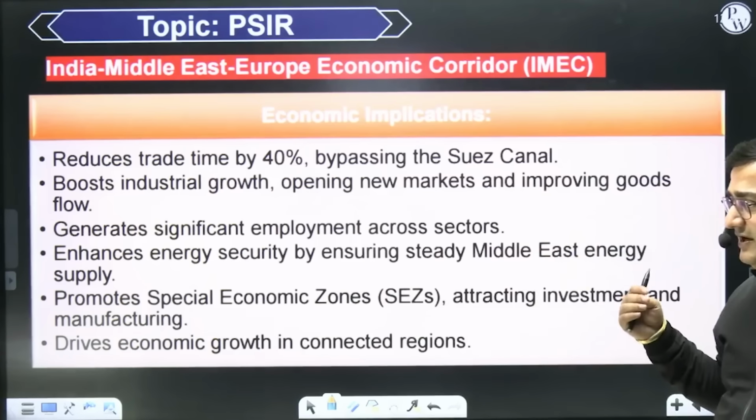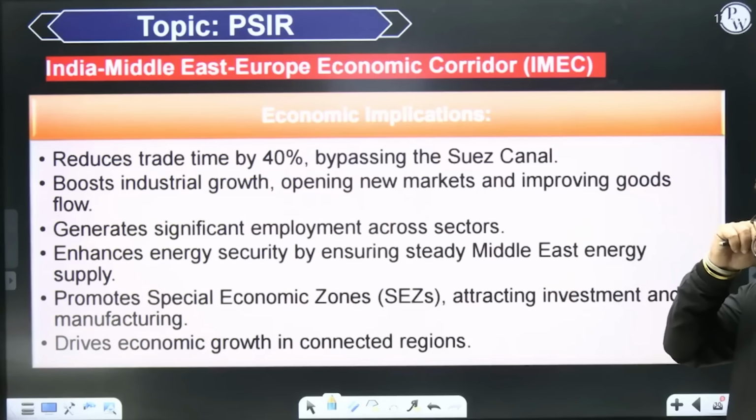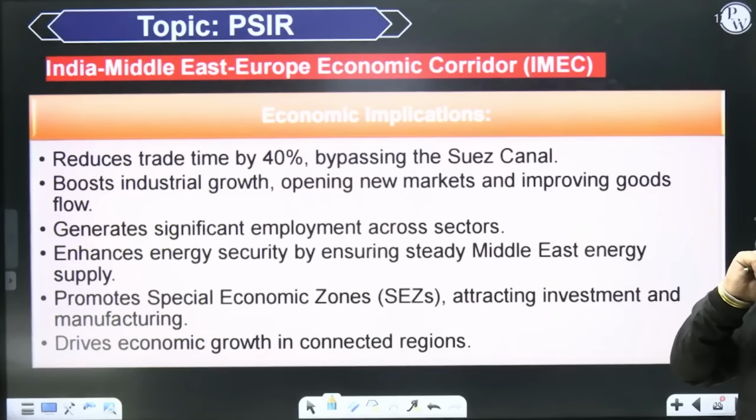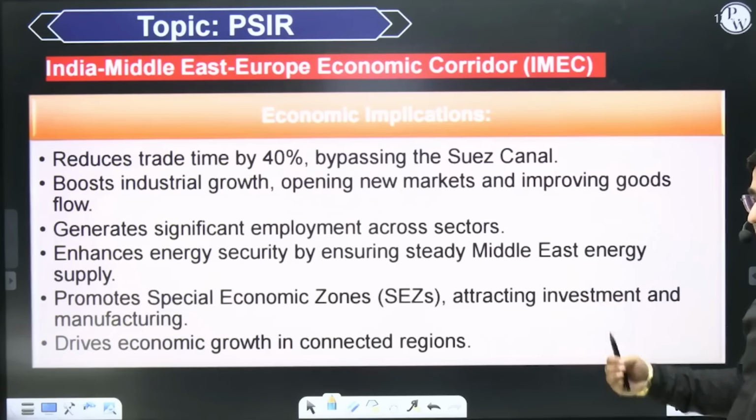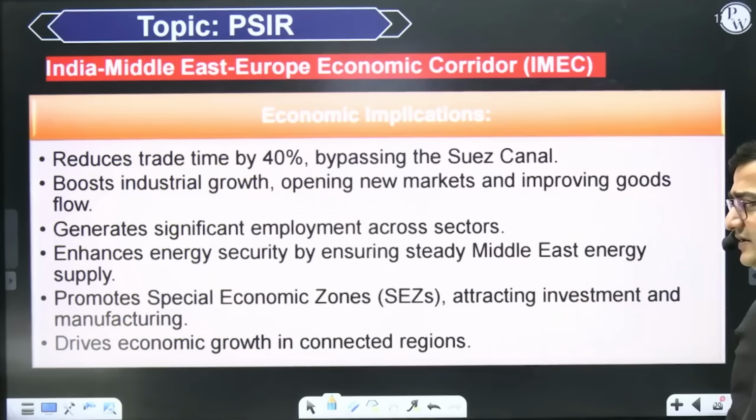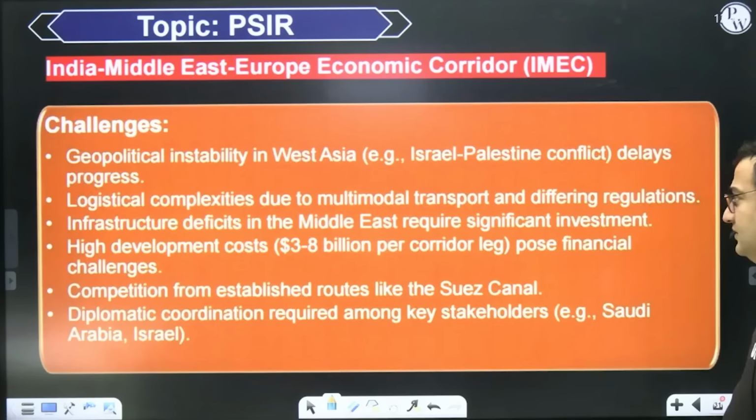It will also help in increasing cooperation in new areas like hydrogen, because hydrogen-based cars are going to be seen very big time in future. And then enhanced energy security, because India would be connected directly with the Middle Eastern nations.